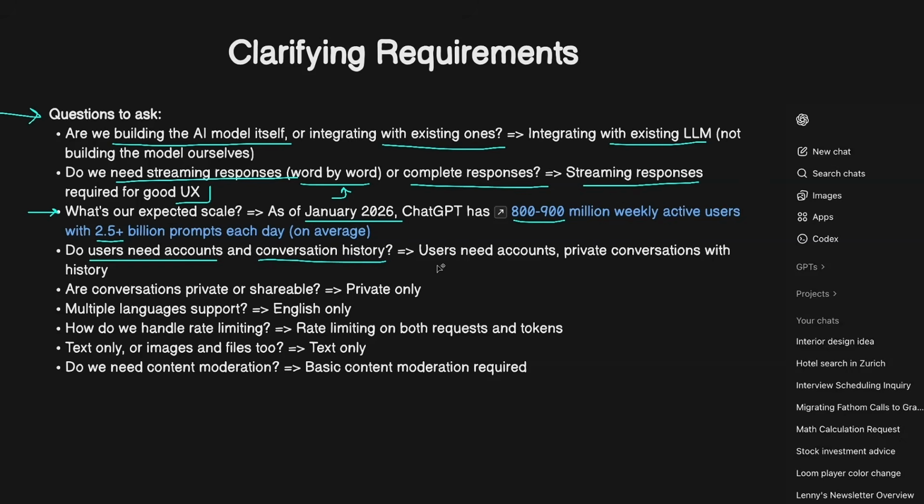But usually all of these tools have conversation history, and we will again need to support accounts for the users, private conversations for these users with the history so that they can access the previous chats. Another thing ChatGPT or Claude or Gemini allow is to have shareable conversations. Once you chat with the LLM model, you can also share it.